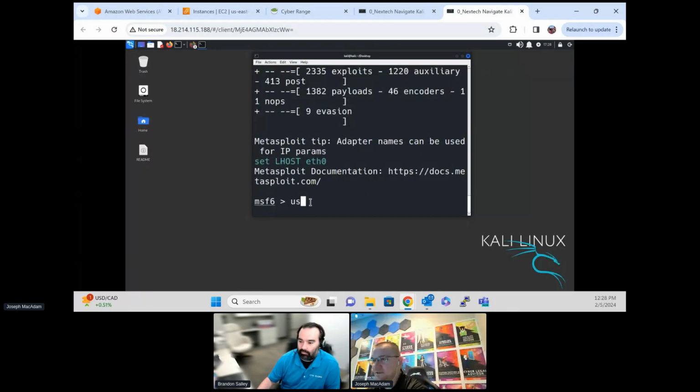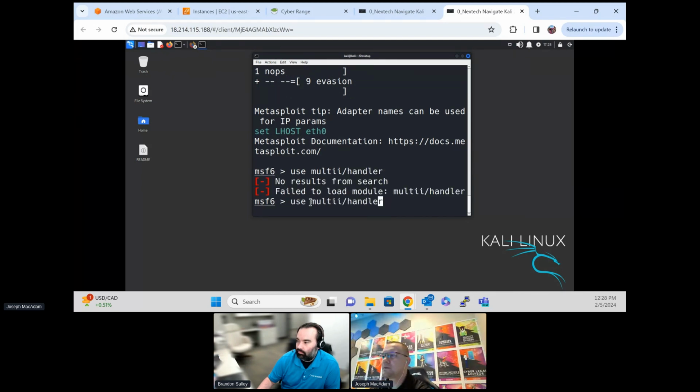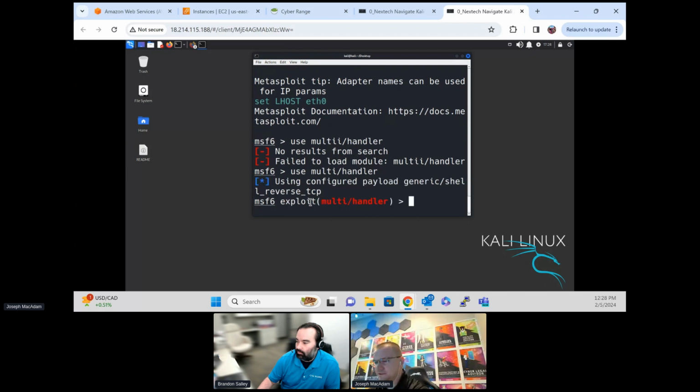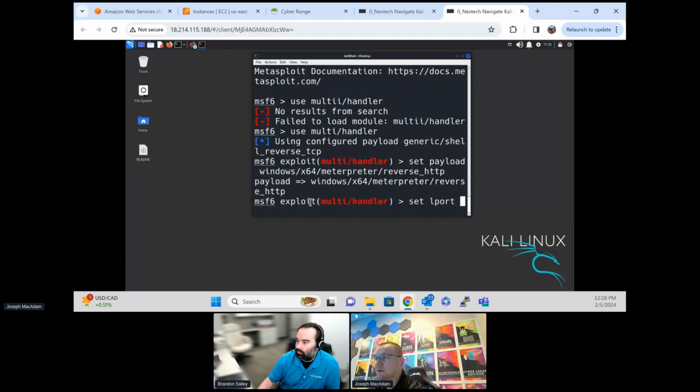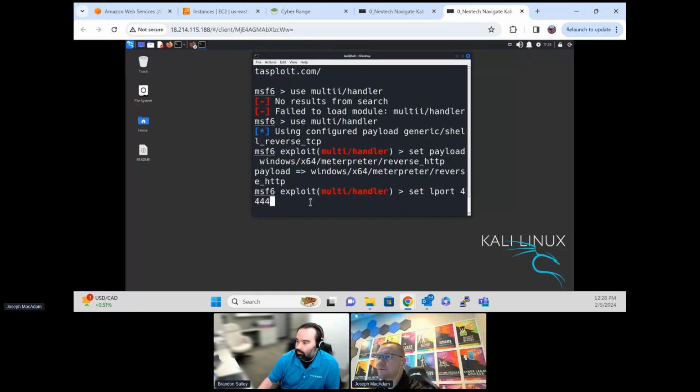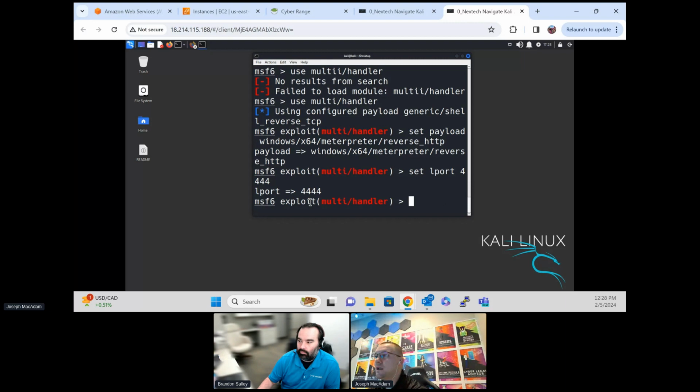All right, so I'm going to say use multi/handler. Oops, I spelled that wrong. I've got to set all the options the same way here. So set the payload. It was windows/x64/meterpreter/reverse_http. Set the LPORT, what was it, four 4s? And then set the LHOST. And then I need my IP address again.